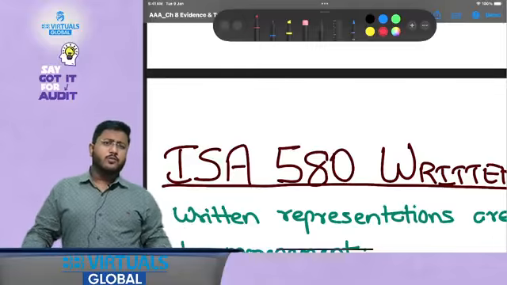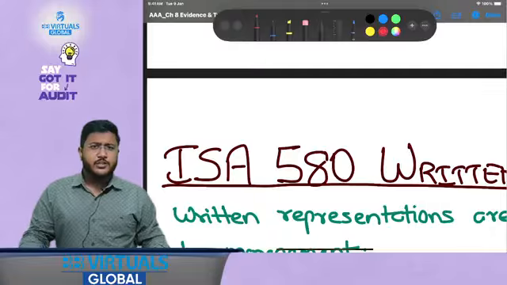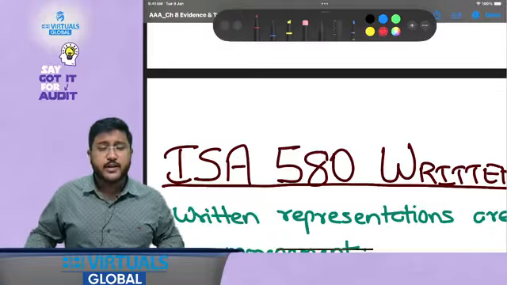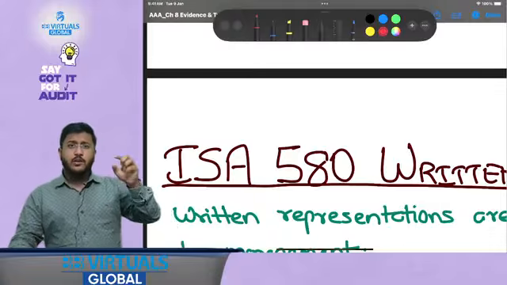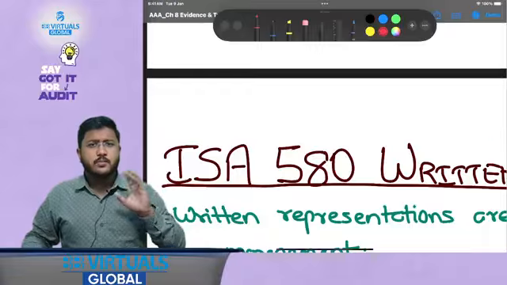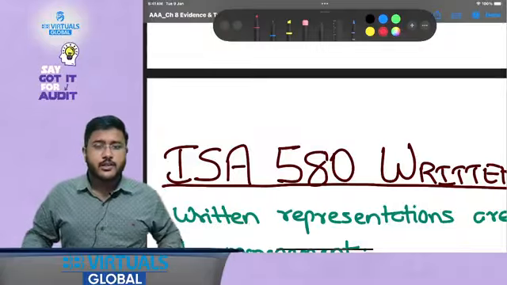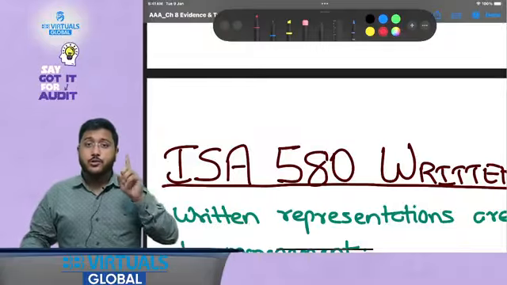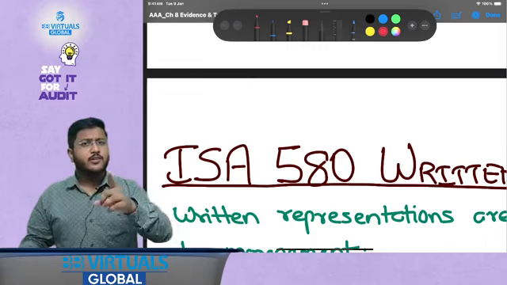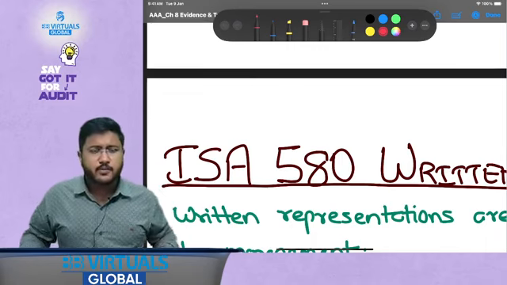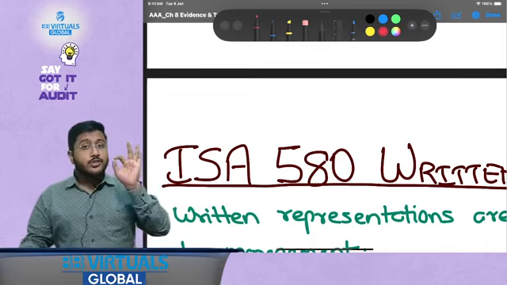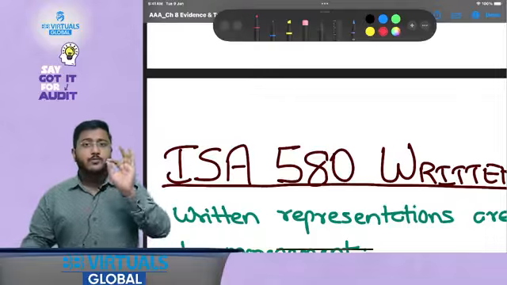Then we also trust the management on the identification, prevention and detection of frauds, right? That is the primary responsibility of the management. We only obtain reasonable assurance, so we also trust the management that they will inform us about all the actual as well as suspected frauds, like we have already discussed in the previous standards. So all of this needs to be confirmed at the year end with the management.